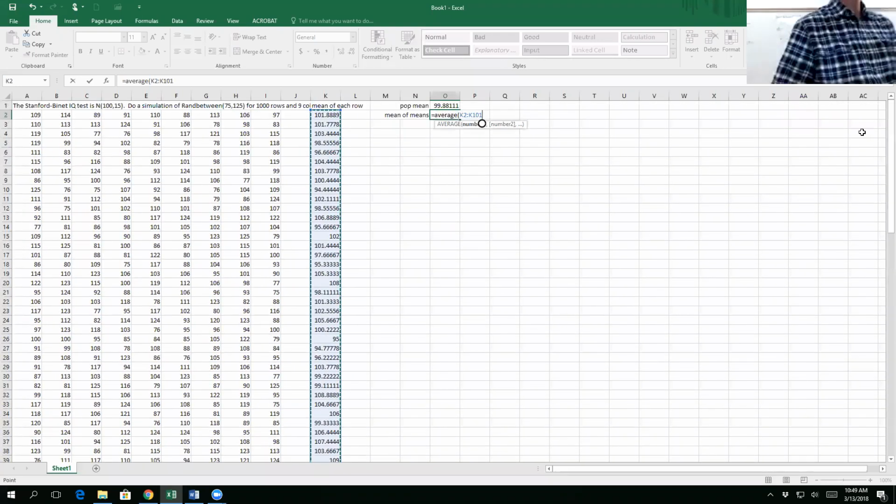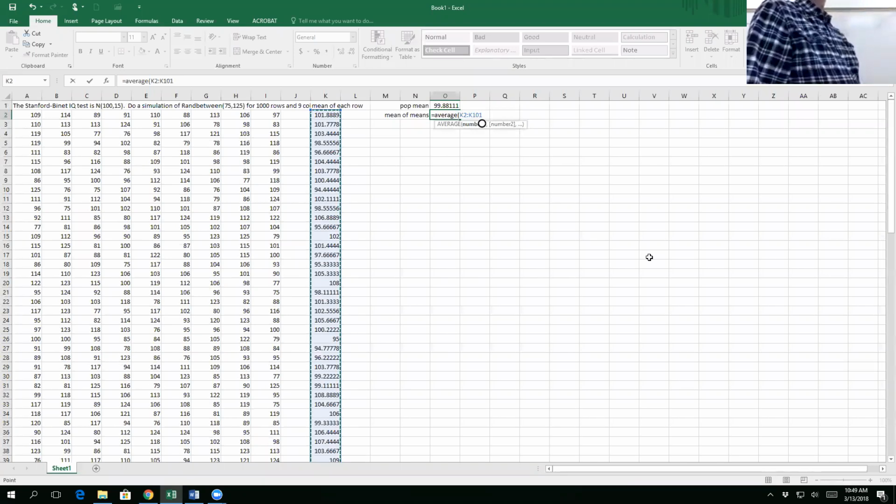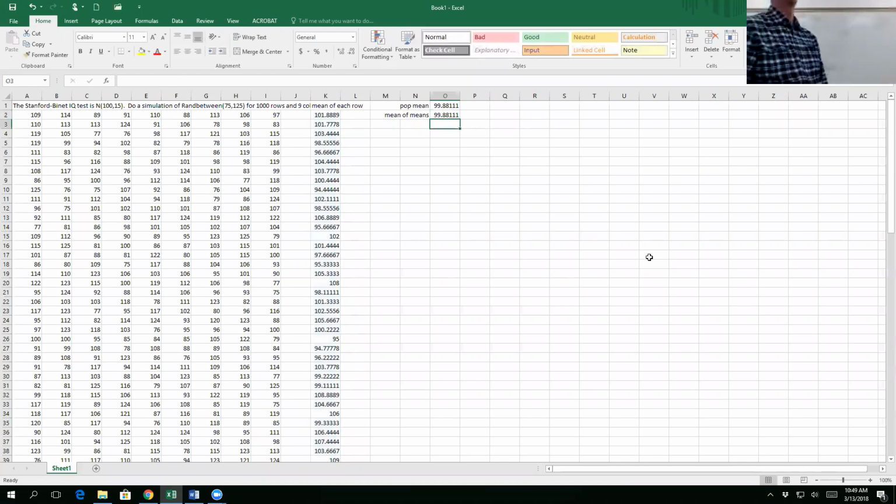Do you think the mean of my means is going to be exactly 99.88, or is it going to be different? Who thinks it's going to be the same? Who thinks it's going to be different? Okay, who didn't raise your hand? We had a few honest people here. All right, drum roll, please. It's exactly the same. Isn't that cool?